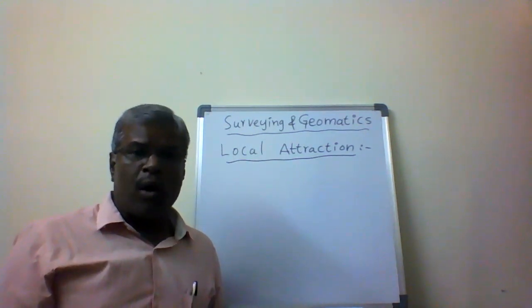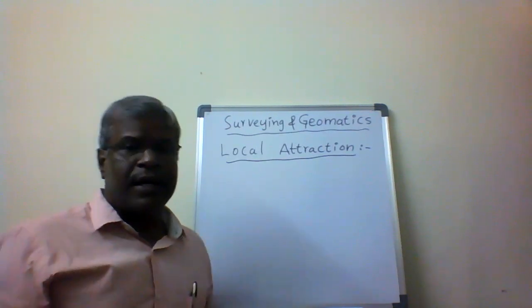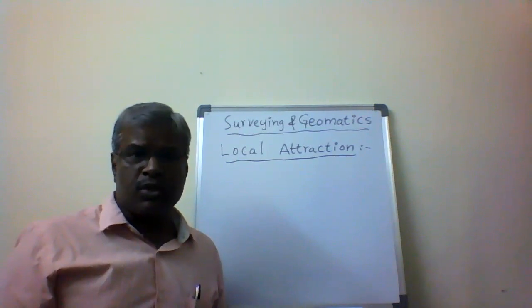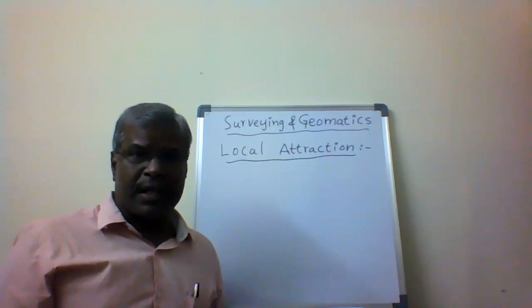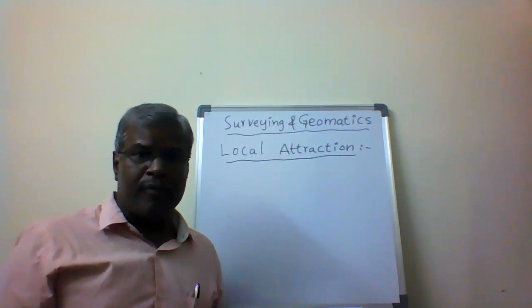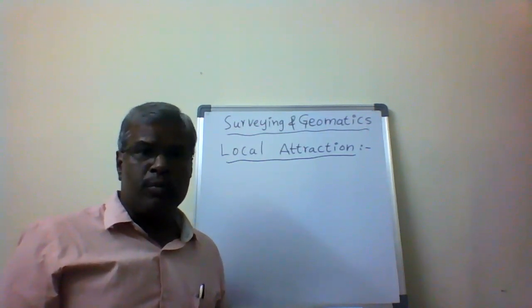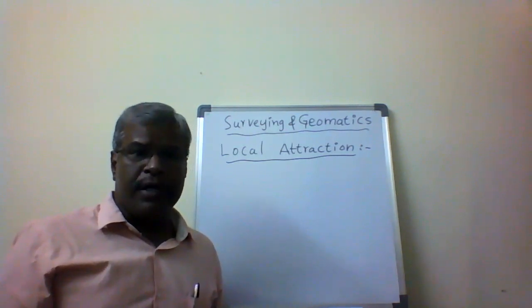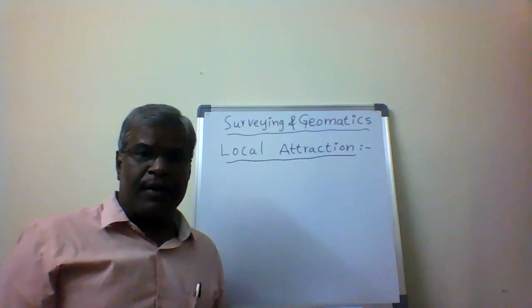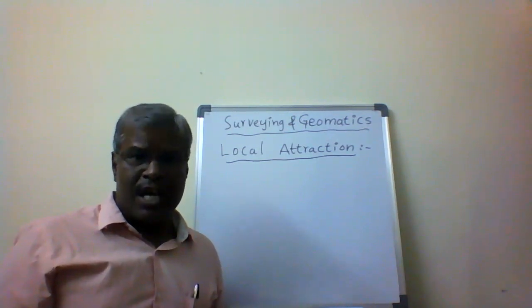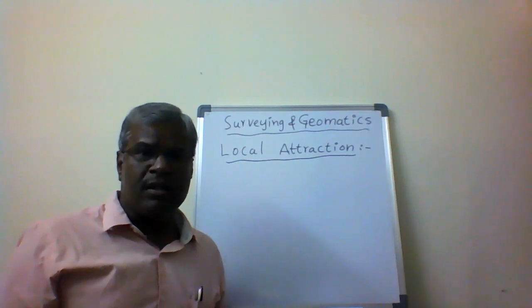Examples of magnetic influencing objects: heavy magnetite available on the ground will influence and attract the needle. Another is electric cables and electric wires carrying current, steel tape, and metallic chain.